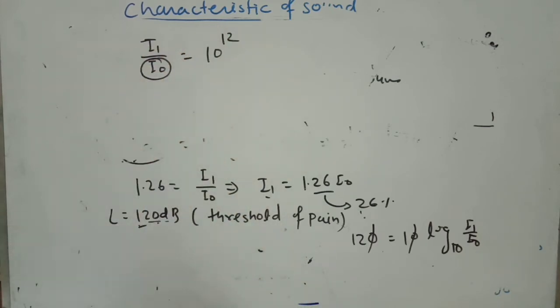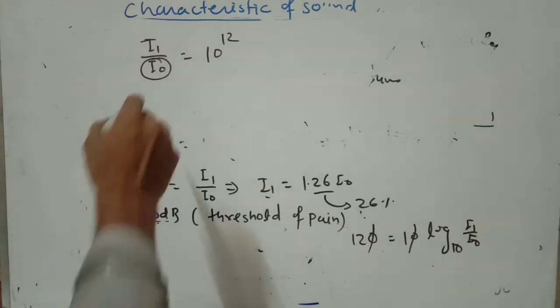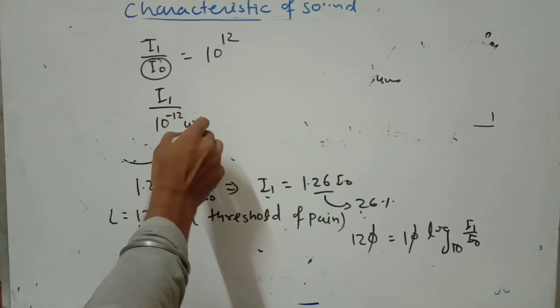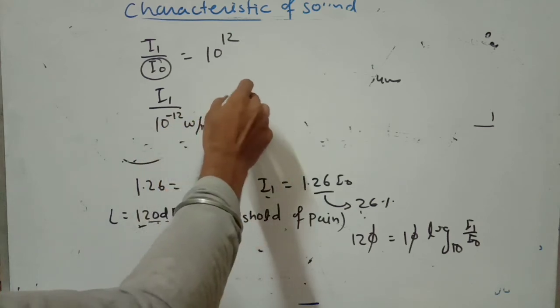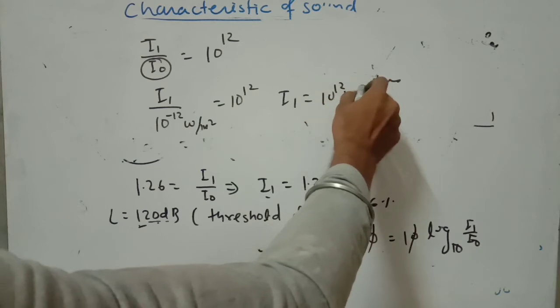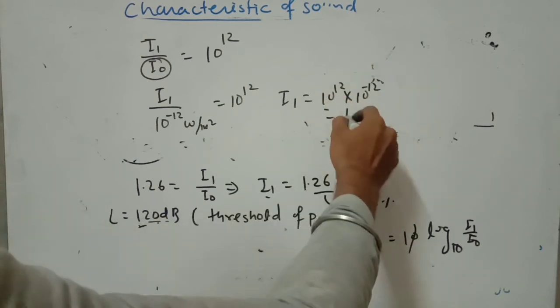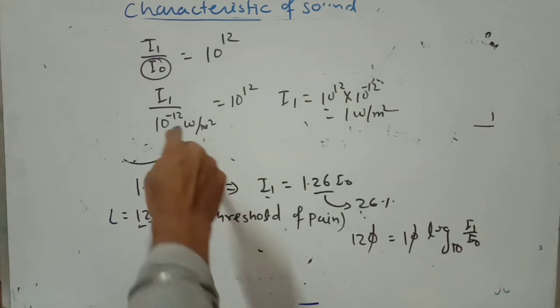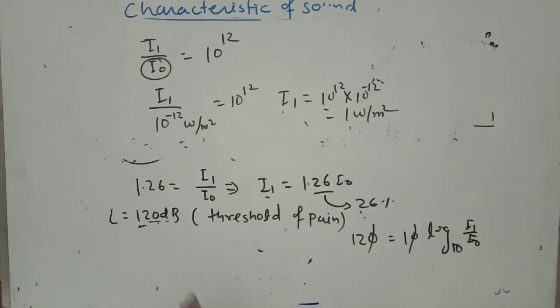I already told you I naught is the minimum intensity, the minimum loudness of sound. It is 10 to the power minus 12 watt per meter square. So I1 equals 10 to the power 12 into 10 to the power minus 12, so it becomes 1 watt per meter square. So when the intensity changes from I naught to I1, the loudness goes from 0 to 120 decibel.